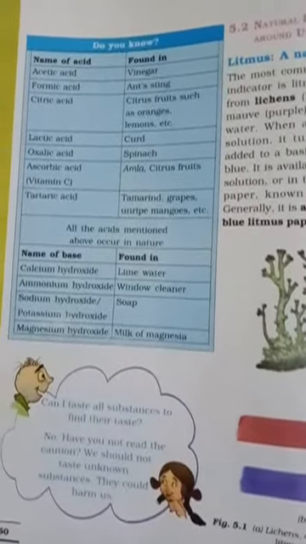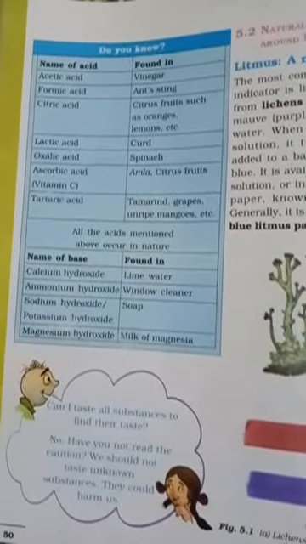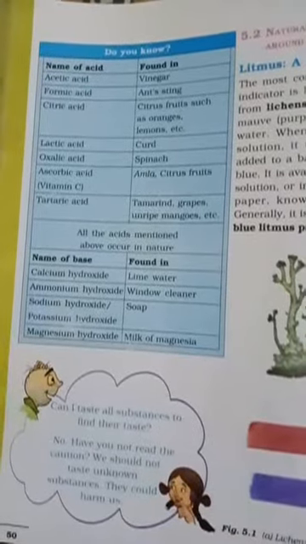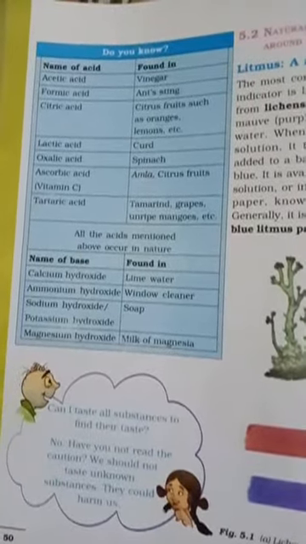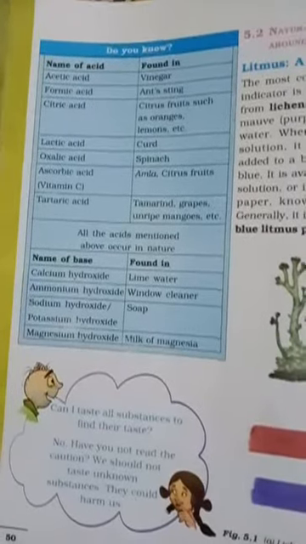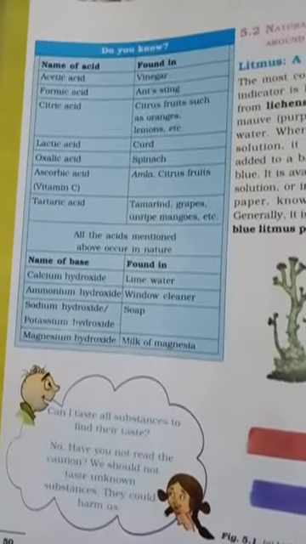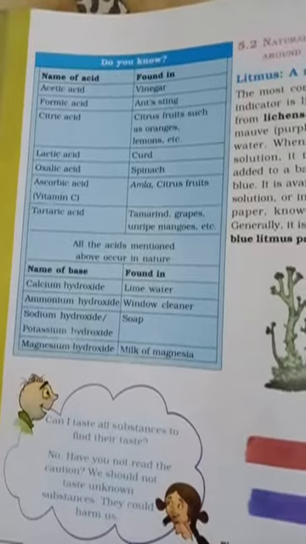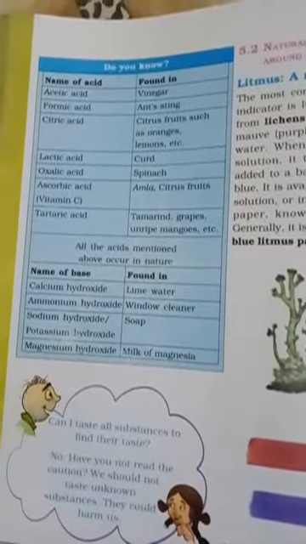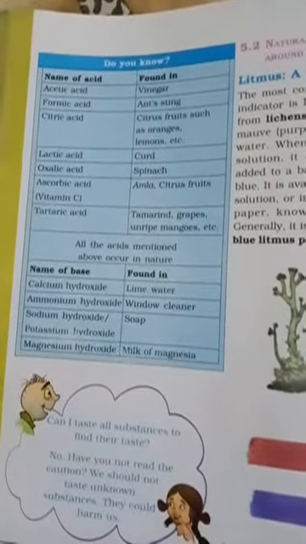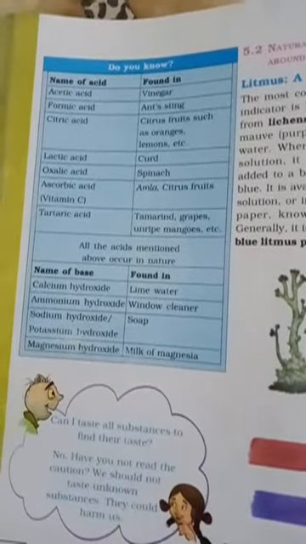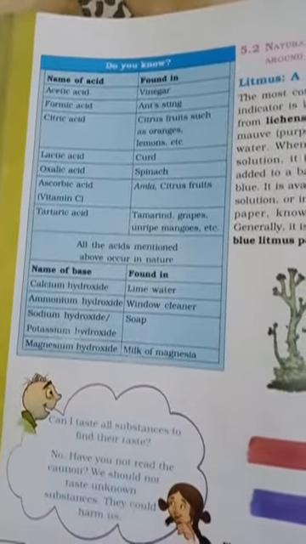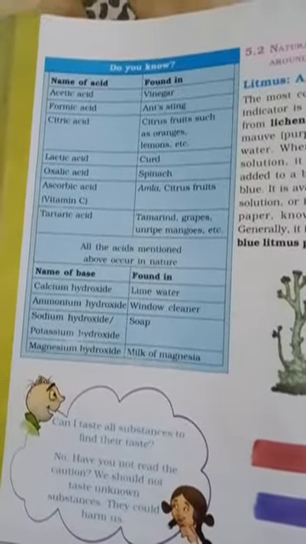Let me explain each of the acids which are present in different kinds of food that we eat daily, and what kind of acid is present in which food item. First one, acetic acid, is present in vinegar. Next, formic acid is present in ant sting. Whenever an ant stings you, it releases formic acid into your skin, and that is what gives you pain.